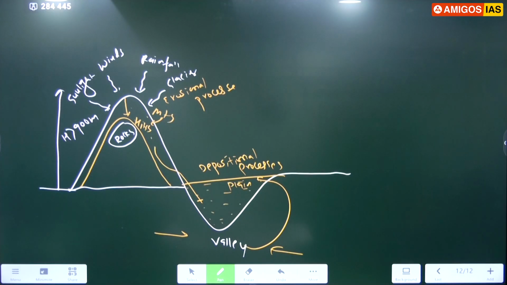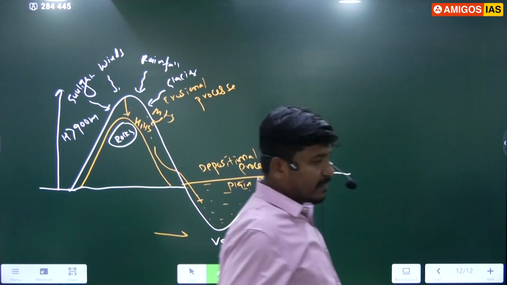In short, you can mention GMP, because many times we use this term, geomorphic processes. So just write down short, GMP, right?